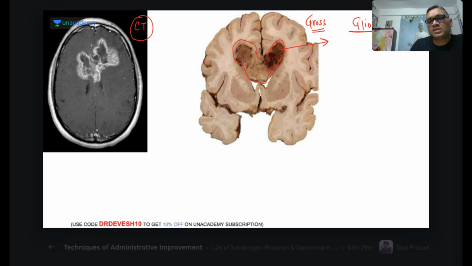So what is this? This is a tumor mass, and because of the hemorrhage and necrosis, they are looking brown in appearance. Remember, if a tumor is showing hemorrhage and necrosis on microscopic examination or gross finding, it means the tumor has a poorer prognosis. This is one of the guess points, right?